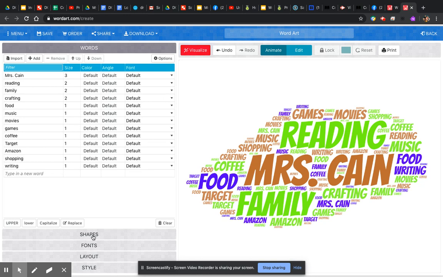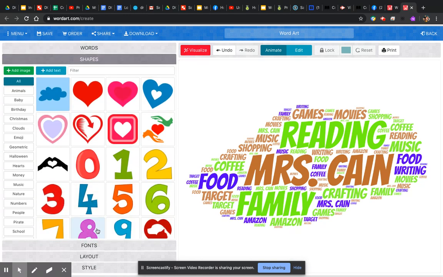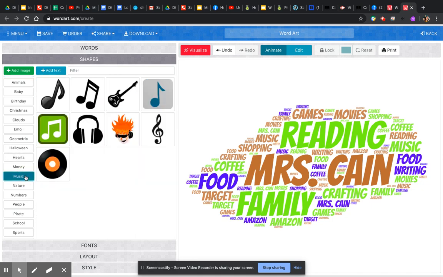So I'm going to come down here and go to shapes. And apparently it is a cloud. So I'm going to find different shapes. Maybe I'll go music because that would be kind of cool. I could go with this music note here. And then I click visualize.